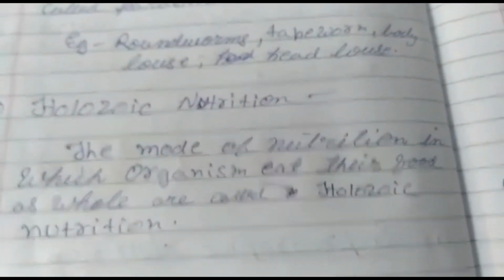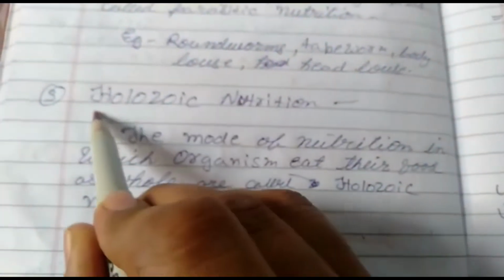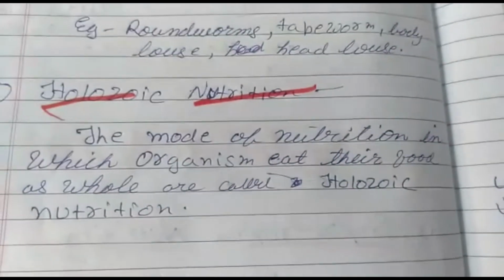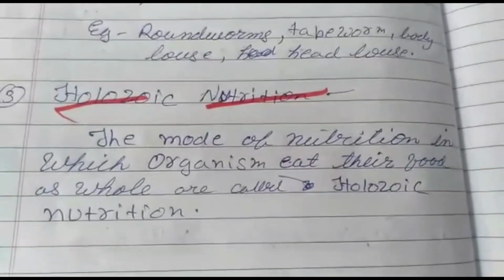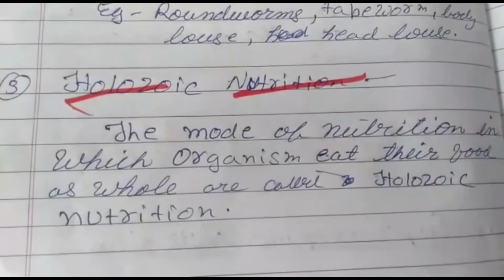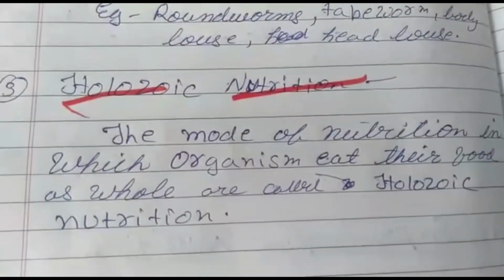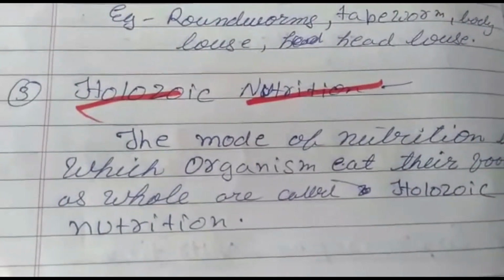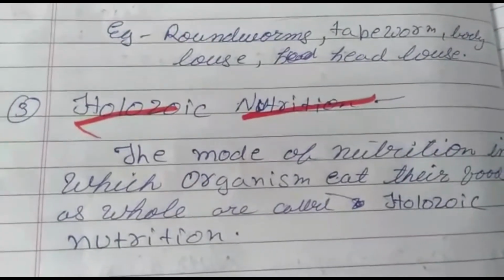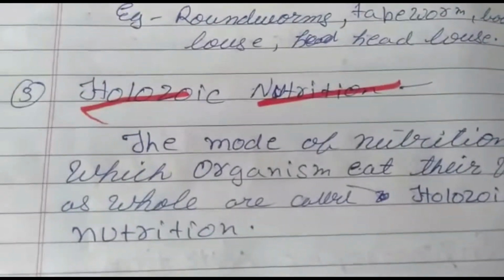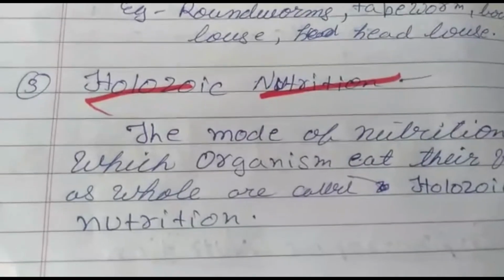Now, next is holozoic nutrition. Holozoic nutrition is the mode of nutrition in which organisms eat their food as a whole. An example is the human being. In this holozoic mode of nutrition, the food is taken into the body and eaten up, and then it is broken down or digested according to the required nutrition of the body. So this is the holozoic mode of nutrition.